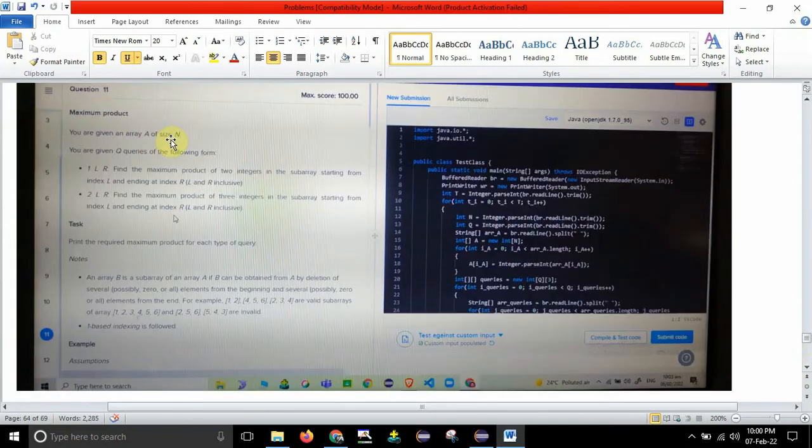So this is the question. What is the question name? Maximum Product is the question name. It was asked for 100 points, and this is the editor which they give, with Java and Python options. After that some predefined code will be there to take the input and the test cases, and they give one function where you need to write your actual code. So this is all about the procedure, guys.